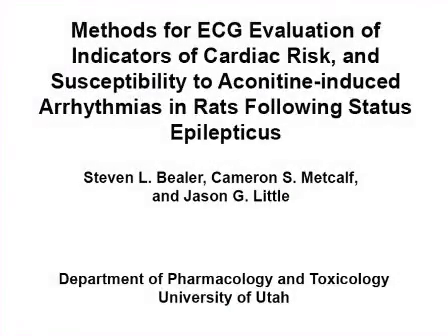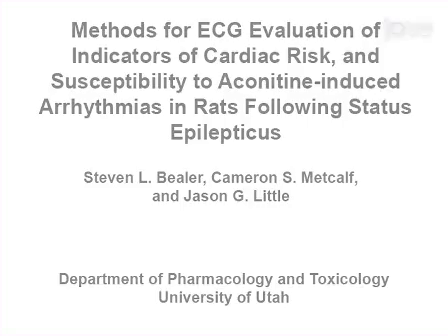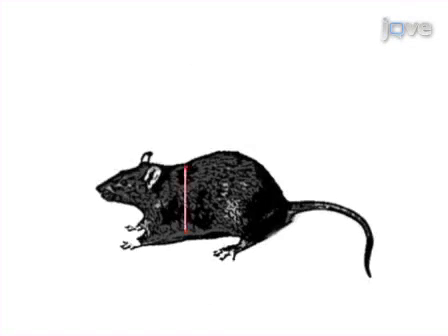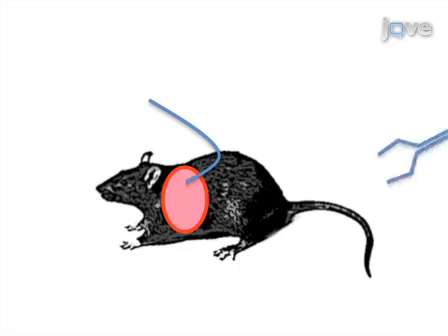The overall goal of this procedure is to evaluate cardiac electrical function and susceptibility to ventricular arrhythmias in experimental animals following seizures. This is accomplished by first inserting an infusion catheter into a jugular vein of an animal that has undergone seizure activity. Next, electrodes are implanted in thoracic muscles to record cardiac electrocardiograms, or ECGs.